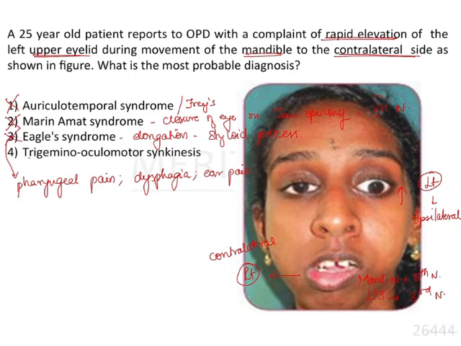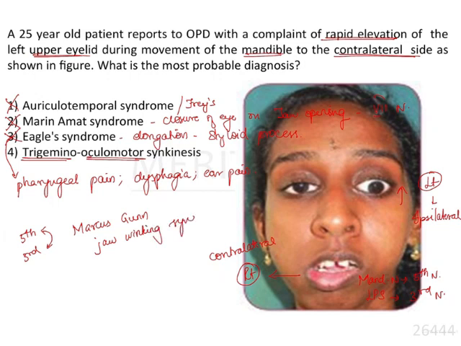So, you can omit these options, and the only option that is left here is trigemino-oculomotor synkinesis. As the name itself indicates, there is trigeminal involvement and oculomotor involvement. The fifth cranial nerve and third cranial nerve are involved, and there is synkinesis between both the nerves. This trigemino-oculomotor synkinesis is also known as Marcus Gunn jaw winking syndrome.